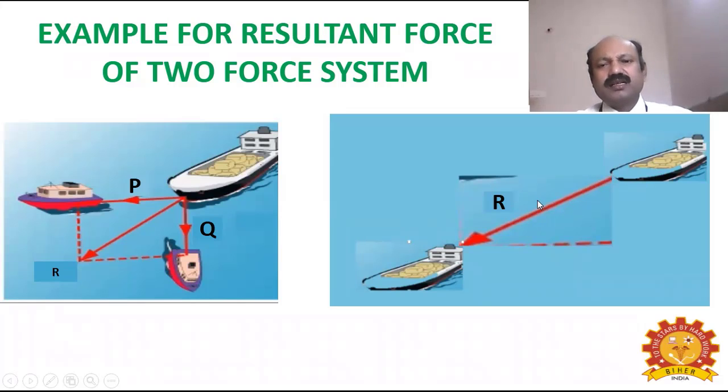Earlier you applied two forces: a 1000 Newton force from a medium-sized boat and a 500 Newton force from a small-sized boat, and hence you pulled the large boat to the seashore in the southwest direction.